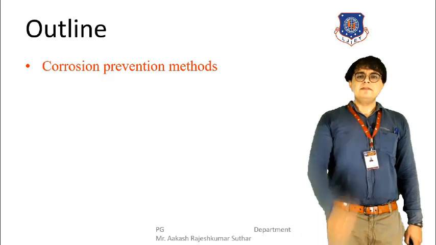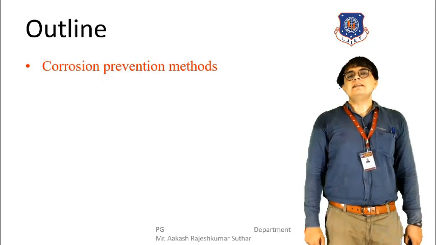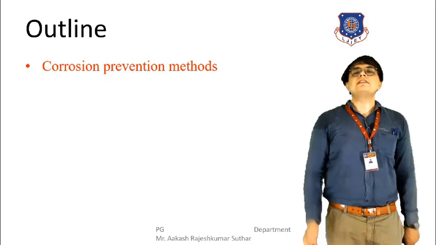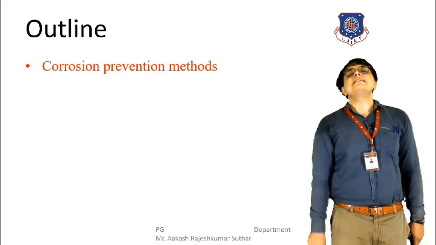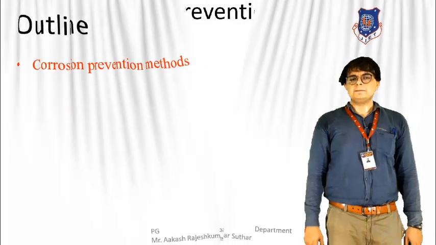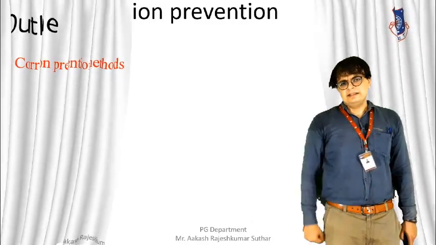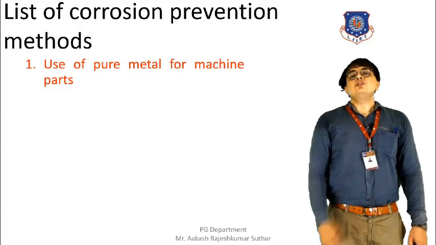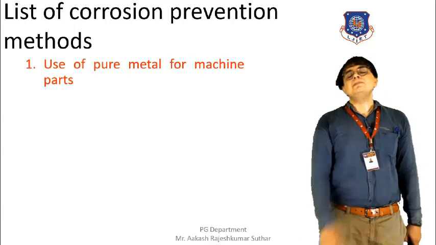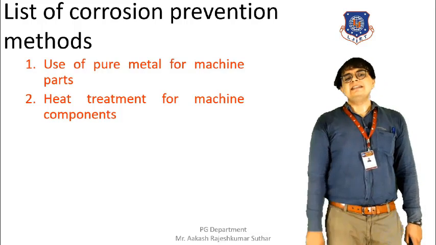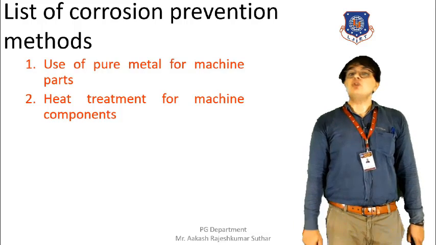So first of all, we are going to list all the methods that we are going to discuss in this session. There are many methods, but some of them we are going to discuss in this session. So let's list out all those methods. The first method that we are going to discuss today is the use of pure metal in the machine parts. The next method is heat treatment for the machine components.